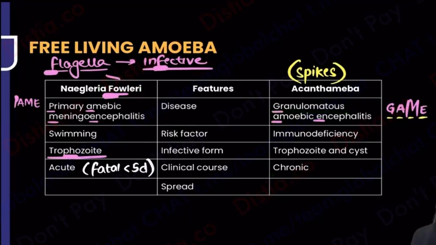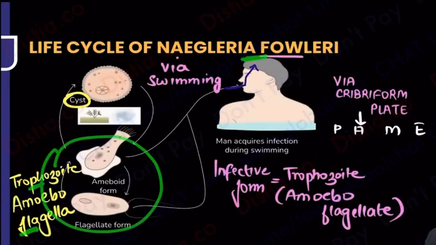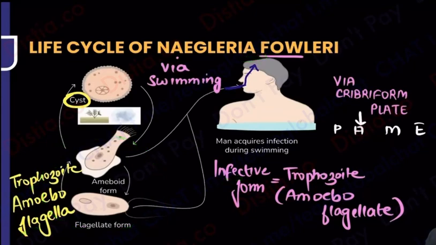How is it spreading? Again, very simple. Remember, Naegleria fowleri was swimming, going through the cribriform plate and into the brain. So this was a neural kind of a spread. Whereas Acanthamoeba could occur via inhalation, it could occur via ingestion. So it's going to enter into the blood. This means it's going to have a blood route. So I don't think you have to mug up as such this table. Put in a little bit of logic and you are sorted. That for Naegleria fowleri, I have the foul one, that is the trophozoite which has a flagella, that is the foul, and that is what is going to be the infective form. How does it enter? It enters via the nose. So that means via the neural route.